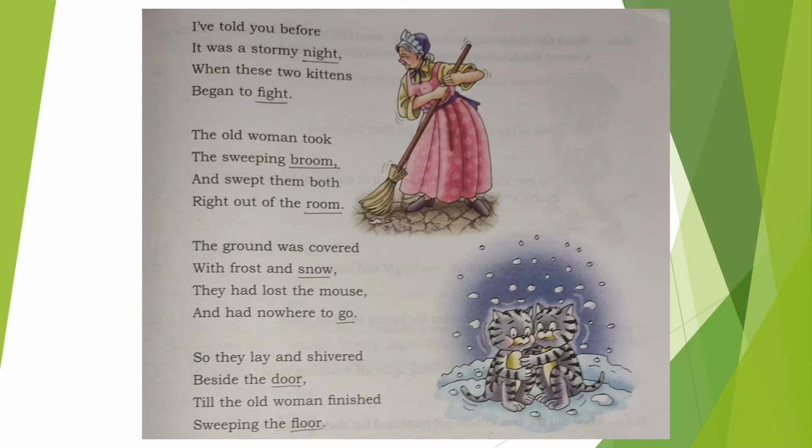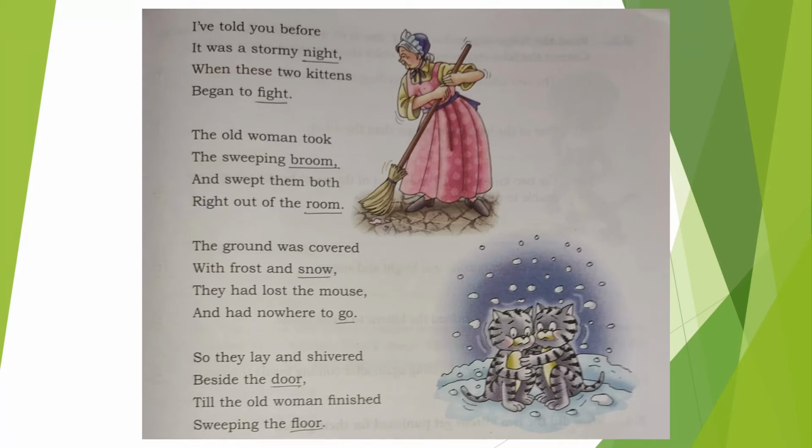The ground was covered with frost and snow. They had lost the mouse and had nowhere to go. So when she pushed them outside, as it was a stormy night, the ground was filled with frost and snow, and so it was very cold outside. Then even they lost the mouse and they had nowhere to go.